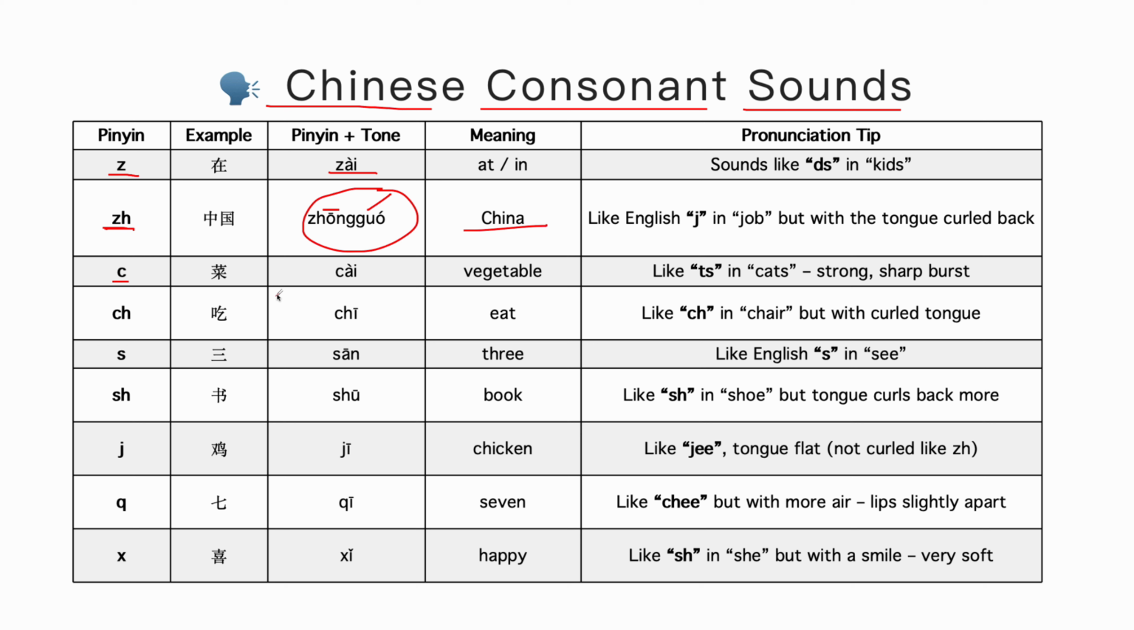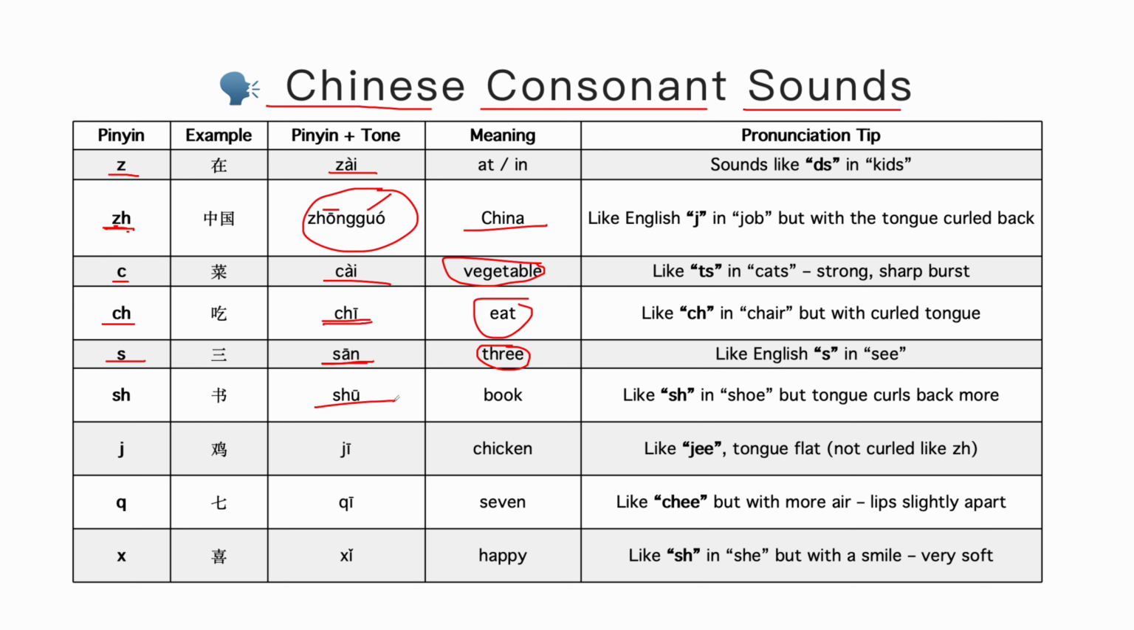C is not pronounced as in cat, k. Instead, it is pronounced as cai, cai, means vegetable, very important word. CH and GH, pretty similar. Mouth is completely round. Chi, this means to eat, very important verb. S is pronounced S in C, so this will be san, means number 3.